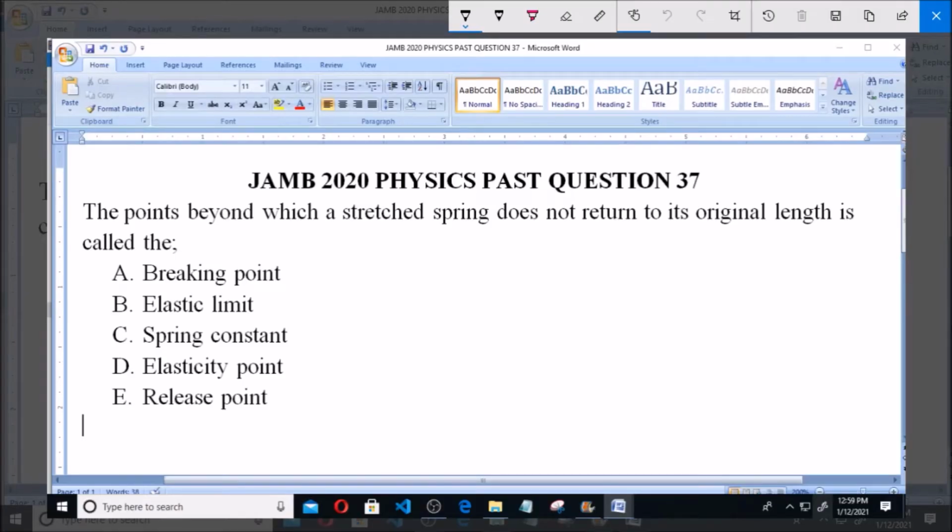I will be answering JAMB 2020 Physics Past Question 37. The point beyond which a stretched spring does not return to its original length is called A. Breaking point, B. Elastic limit, C. Spring constant, D. Elasticity point, and E. Release point. Now, for an elastic material, such as the spring, we have what we